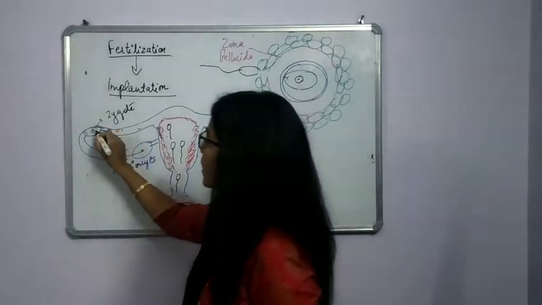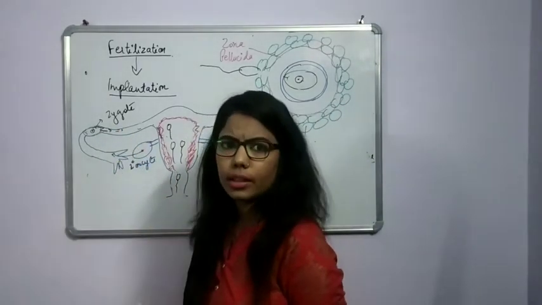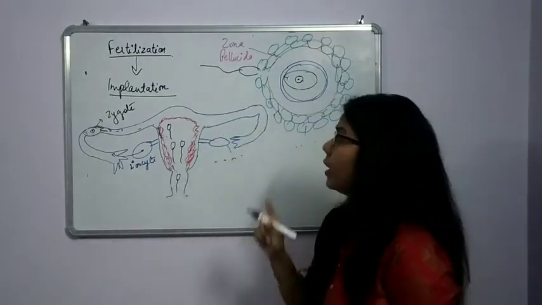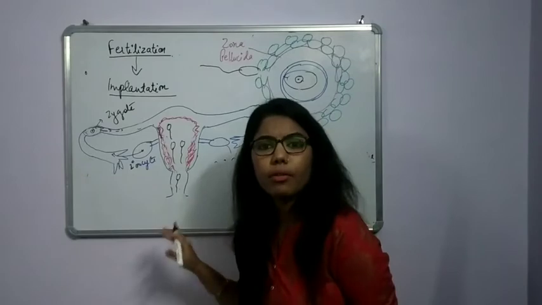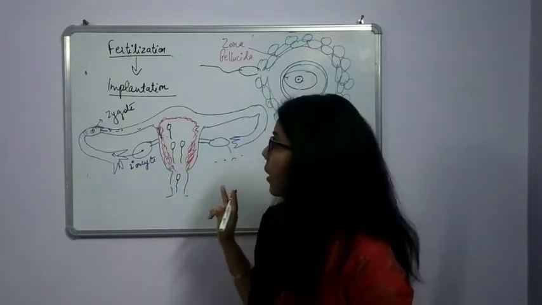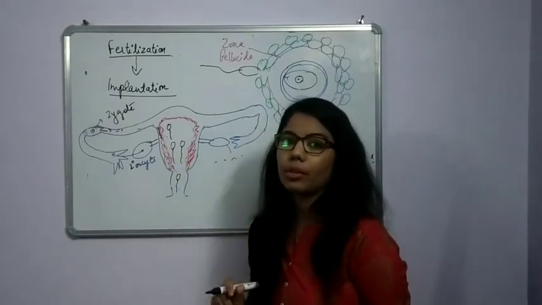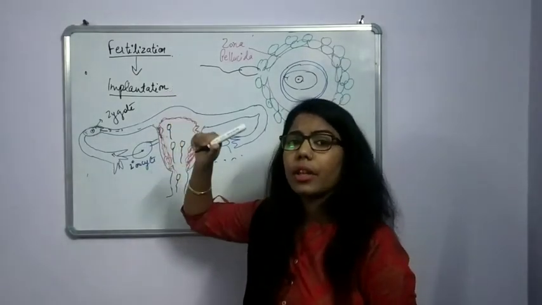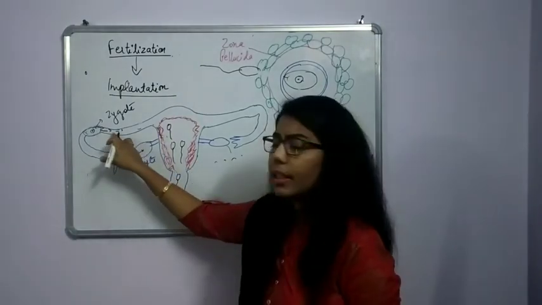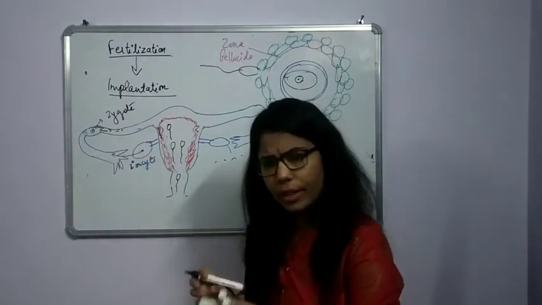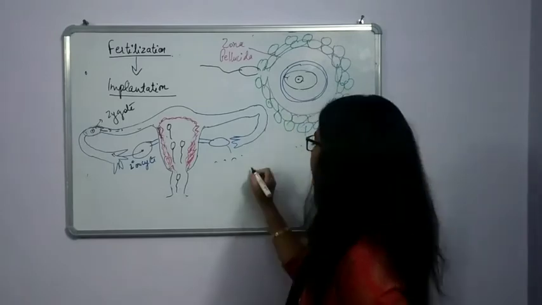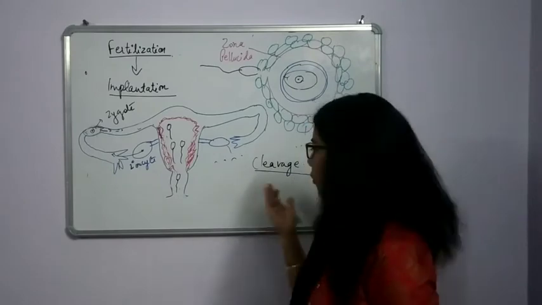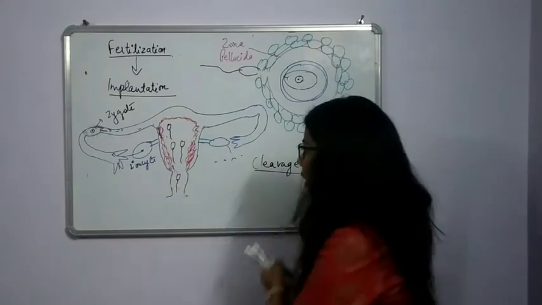Now, this zygote will again divide. How will it divide? It will divide with the help of mitotic division. But this mitotic division is very fast. If we compare it with the cell division of mitosis, the mitosis which takes place in cell division is of a somewhat longer phase. But here this phase should be very short. That's why this mitotic division is known as cleavage. What will you call it? Cleavage. Cleavage is nothing but a type of mitotic division which takes place very fast.